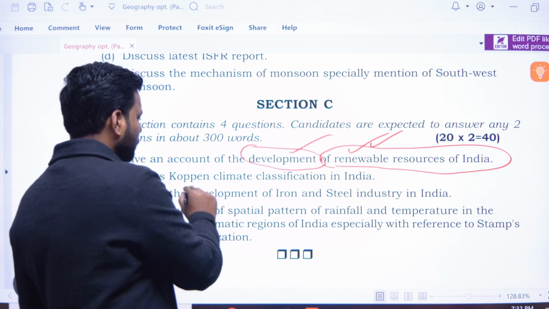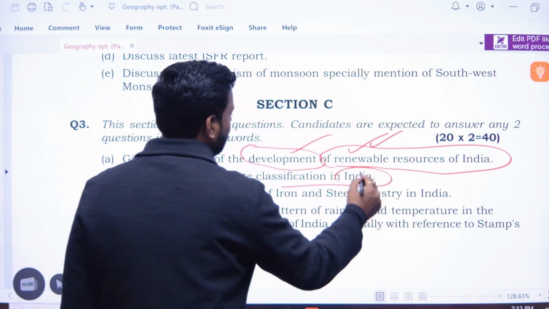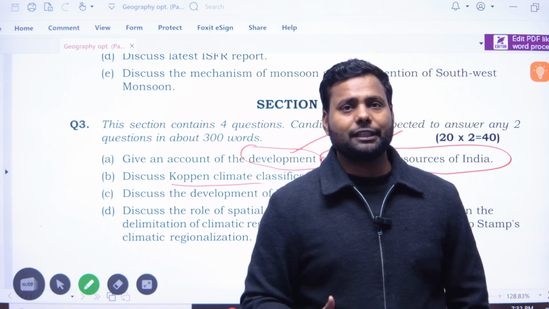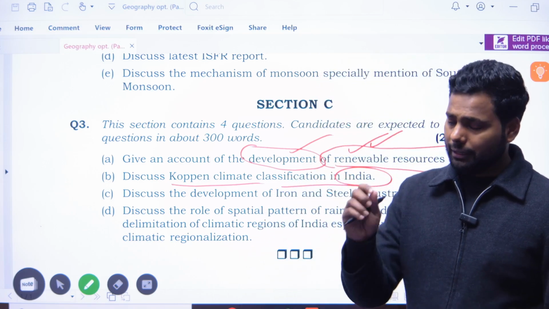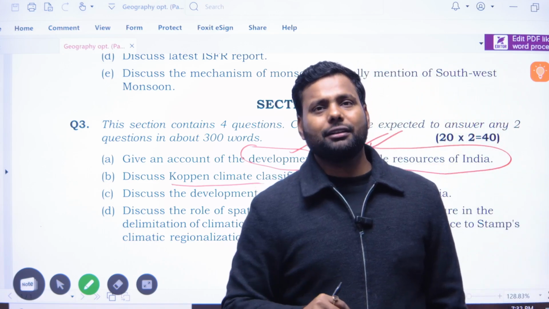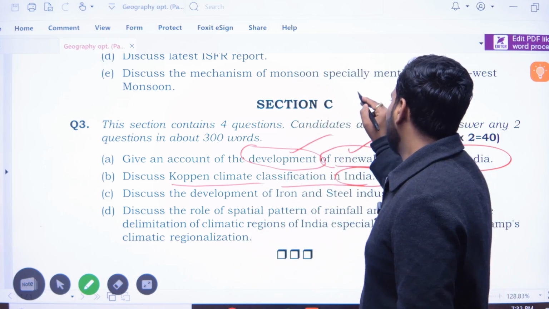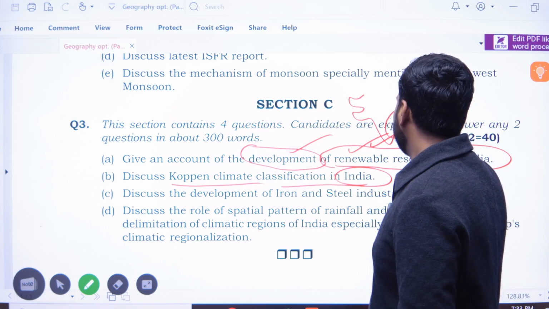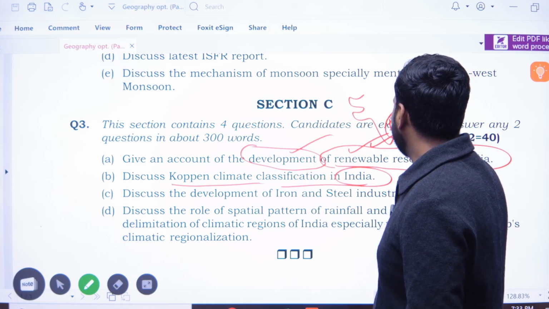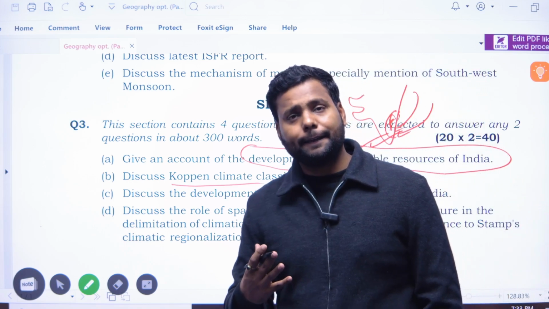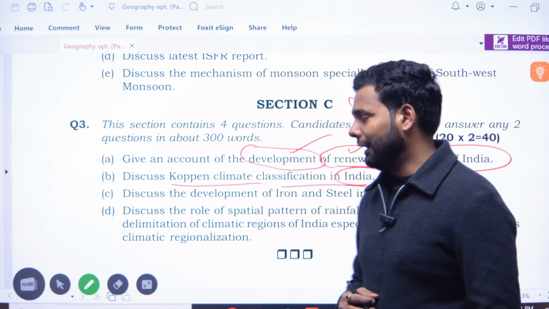Simply discuss Köppen's climate classification in India. In Köppen's climatic classification, into how many parts did Köppen divide India, and you have to mention each of them with some characters, like As is the climate which is only found in India, where the retreating monsoon is giving rainfall. These are some important factors.